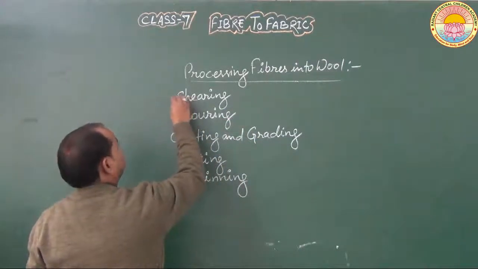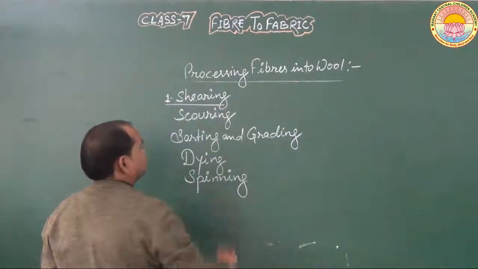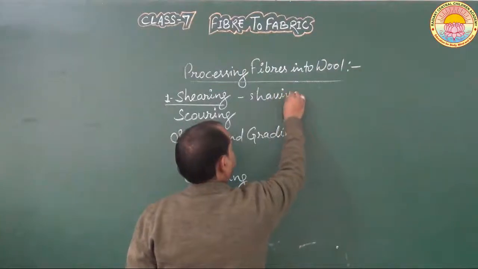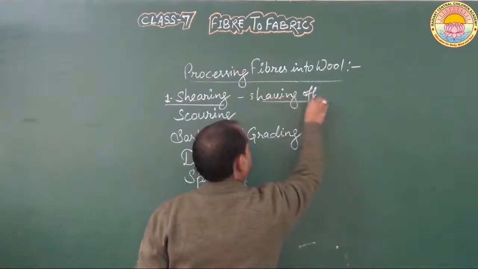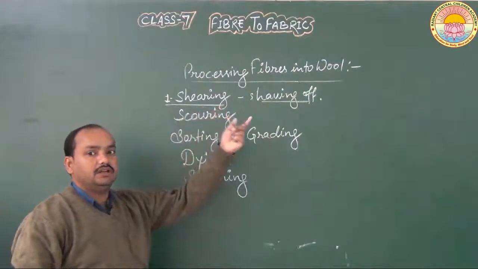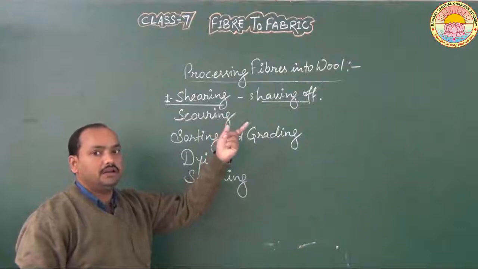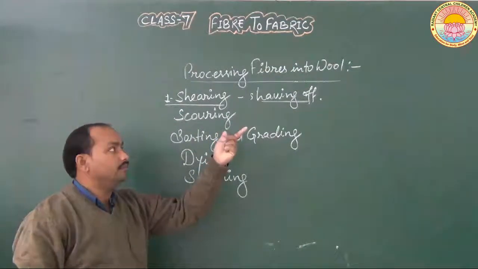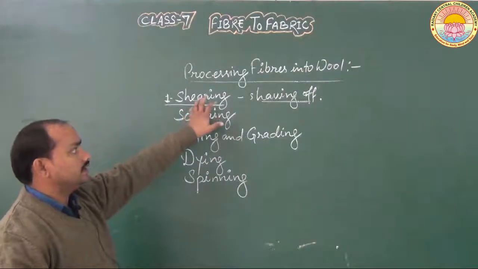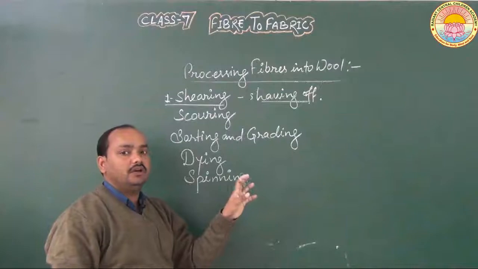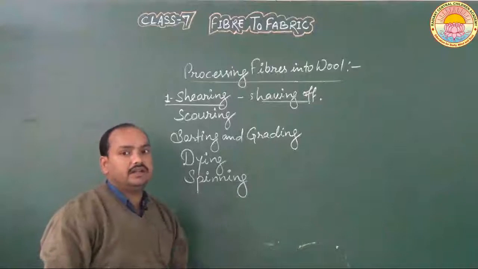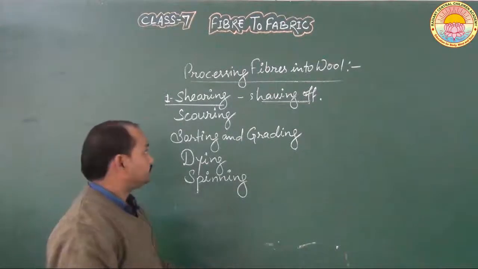Now let us understand these terms in detail. The first term is shearing. Shearing means shaving off. In the shearing process we remove the fleece of hair present on the body of the animals with the help of a shaving machine. This process is known as shearing, and shearing is generally done by hand.